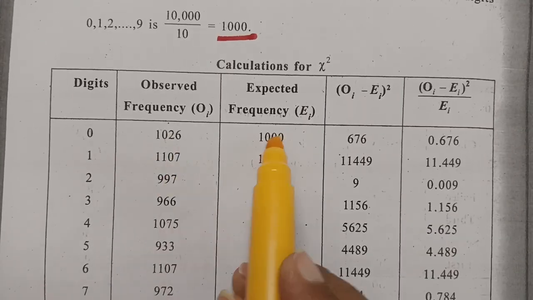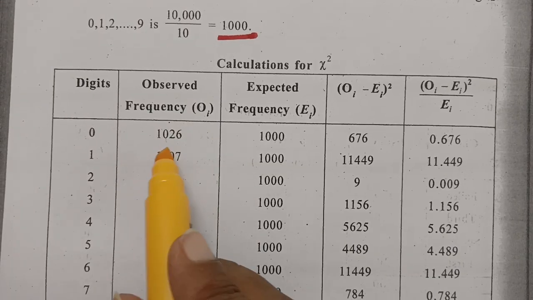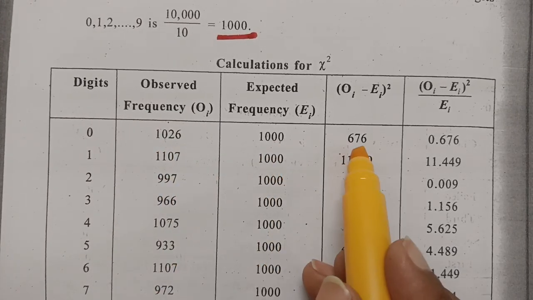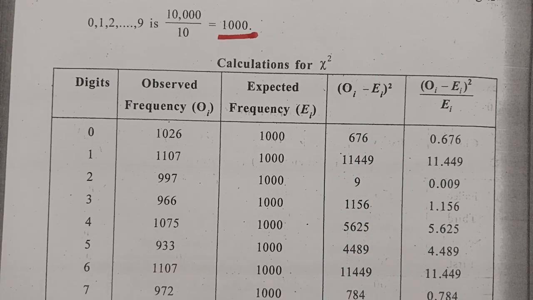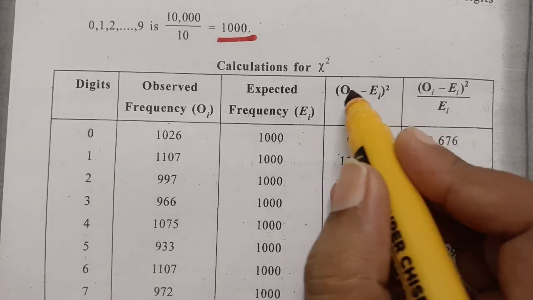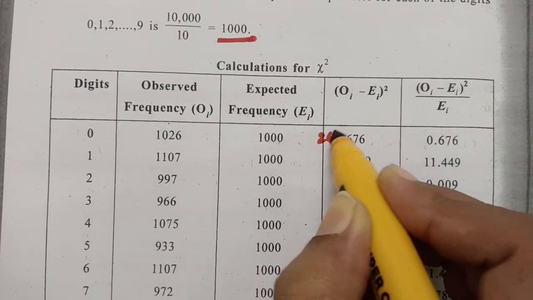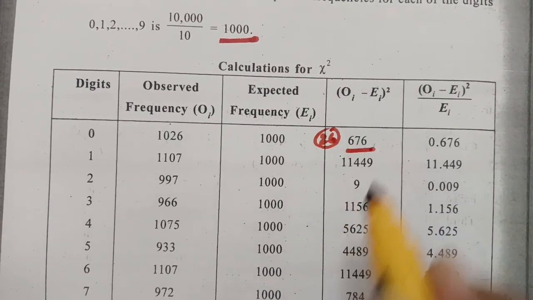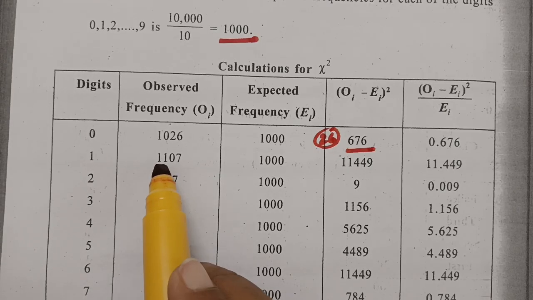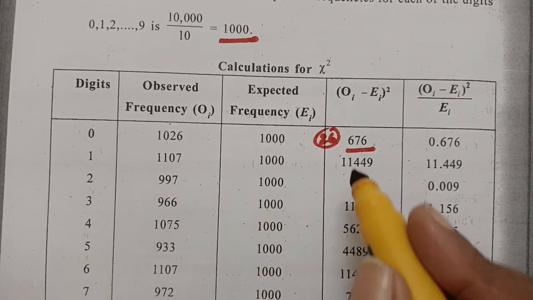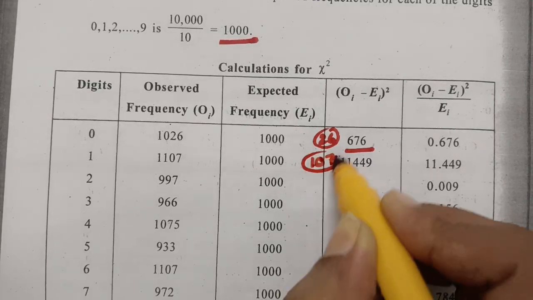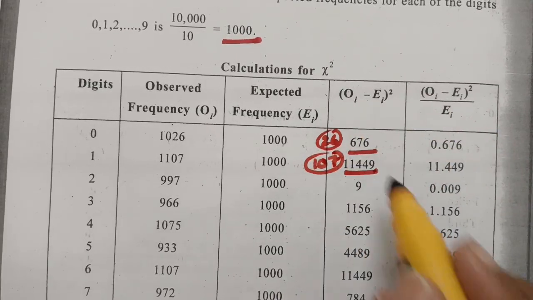We make a subtraction: 1,026 minus 1,000 is 26. The difference here is 26, and if I square it, this is 676. The difference for the next is 1,107 minus 1,000, which is 107, and if you square it, the value is this one.